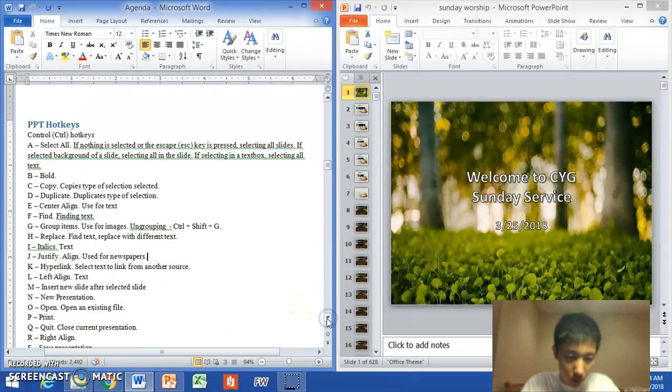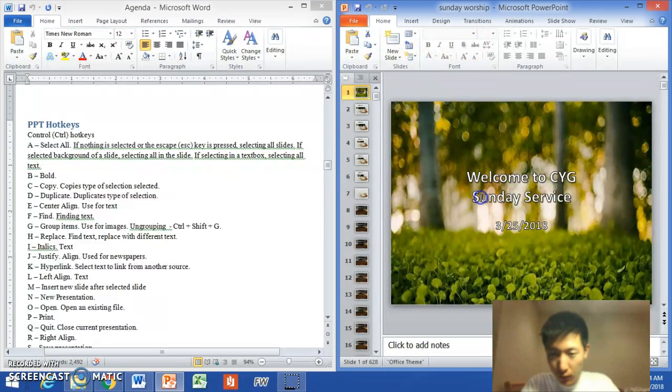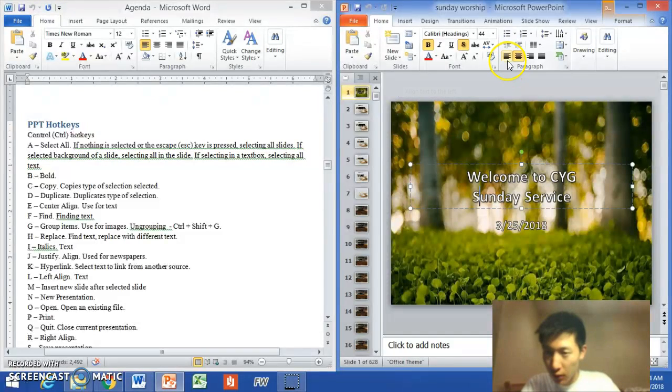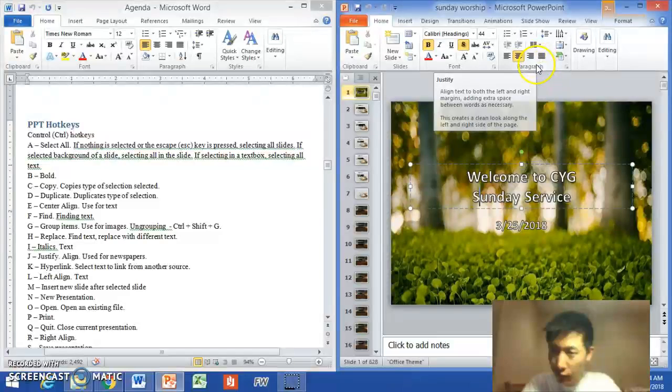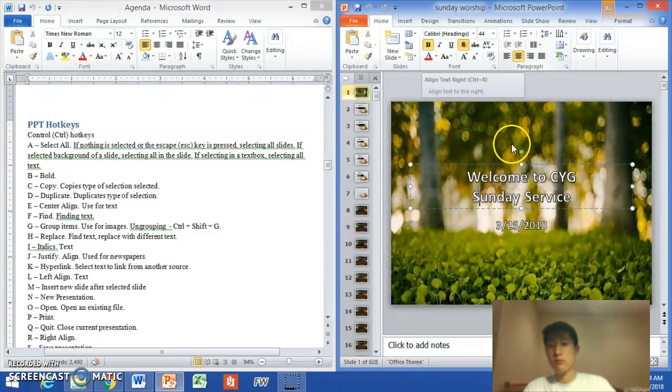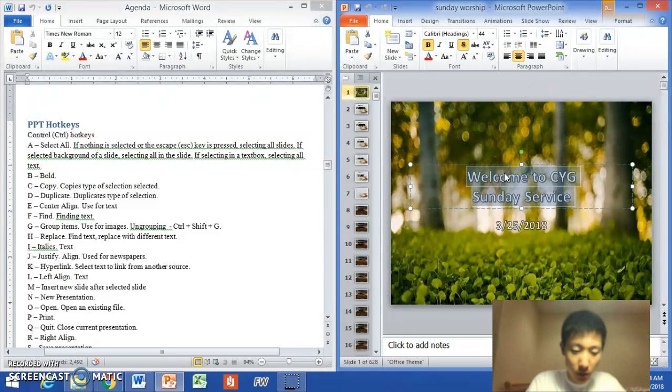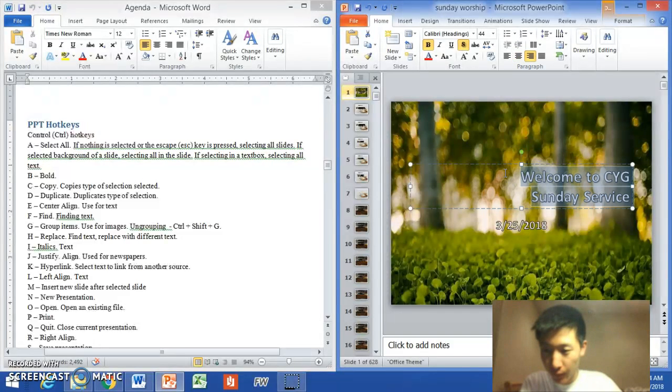Control R, right align. Okay, so now right align, which we've left off on Control L for left, Control E for center, Control J for justify, and Control R for right. So I'm going to press Control R, and it's going to adjust to the right.